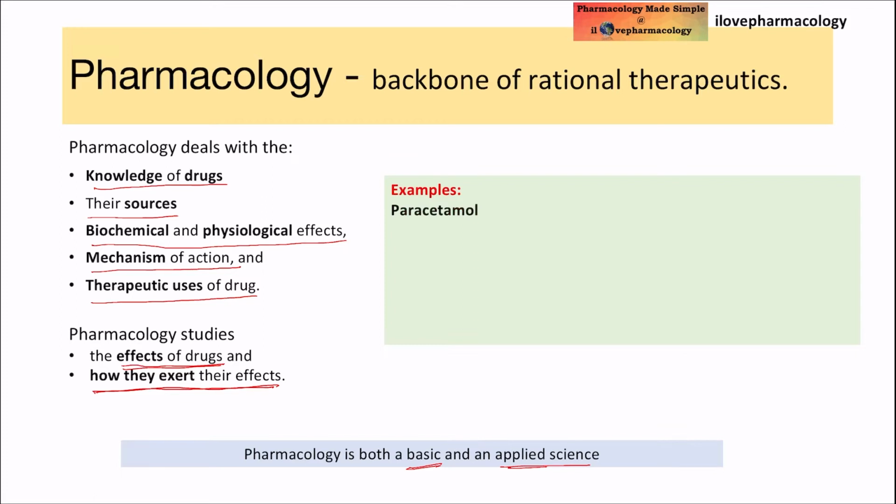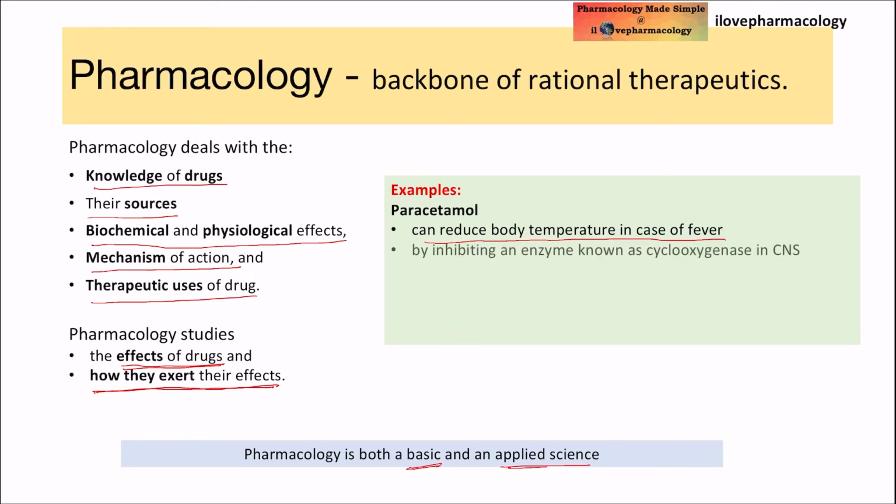When we consider paracetamol, as you know, paracetamol is an antipyretic, so it will reduce the body temperature if the person has a fever. How does it decrease the fever or the body temperature?